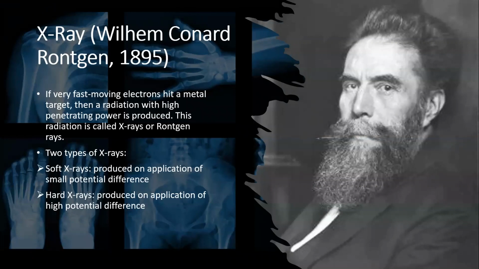Now let us see what an X-ray is. If very fast moving electrons hit a metal target, then a radiation with high penetrating power is produced. This radiation is called X-rays. So what is required here? Fast moving electrons, and they should be hit on a metal target. So if there is a piece of metal target and fast moving electrons are incident on it, then from the metal target, a radiation with high penetrating power is produced.